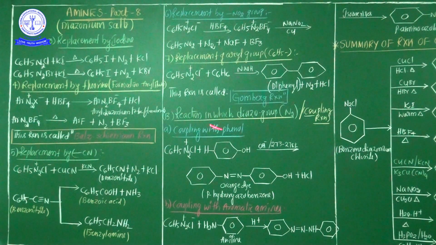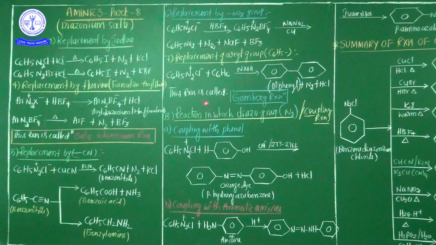Why is it a most important reaction, my dear students? Here diphenyl compounds are liberated. Whenever benzene diazonium chloride is treated with benzene in the presence of aqueous NaOH, the more stable diphenyl compounds are liberated. Additionally, nitrogen gas and HCl are also liberated. This entire reaction is commonly known as the Gomberg reaction. Now I have successfully completed the entire replacement reactions of benzene diazonium chloride.